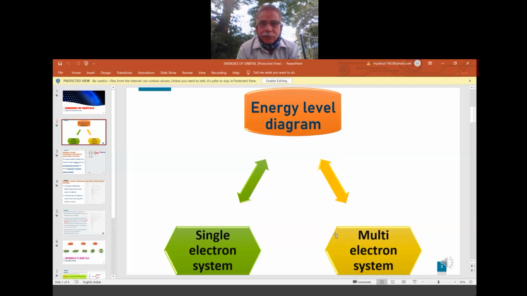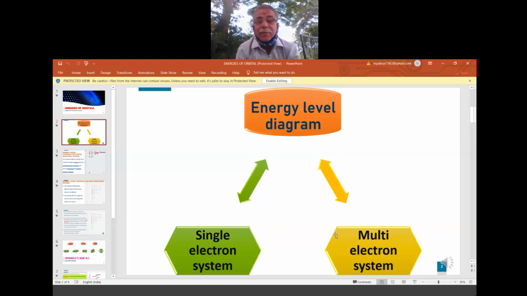And lithium, atomic number 3, having 3 electrons: if it wants to become a single electron system, it has to lose 2 electrons. So lithium 2 plus is also a single electron system. Single electron system means having only one electron. In hydrogen one is already there, but if other atoms want to be single electron systems, they have to lose the required number of electrons. And multi-electron system: no need to lose electrons because more electrons are already there. There, how to study the energies of electrons or draw the energy level diagram.